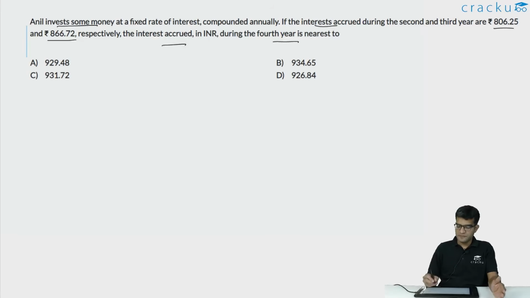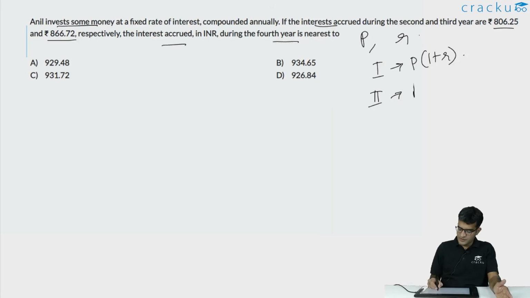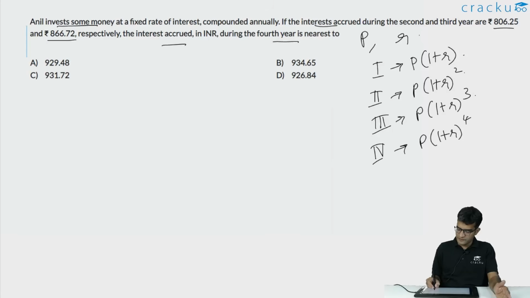If there is an amount P which is invested at a rate of interest R, the amount at the end of the first year is P into 1 plus R. The amount at the end of the second year is P into (1 plus R) whole square. The amount at the end of the third year is P into (1 plus R) whole cube. The amount at the end of the fourth year is P into (1 plus R) whole to the power 4.